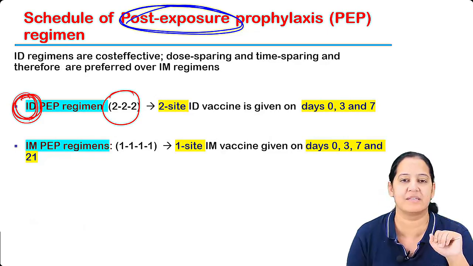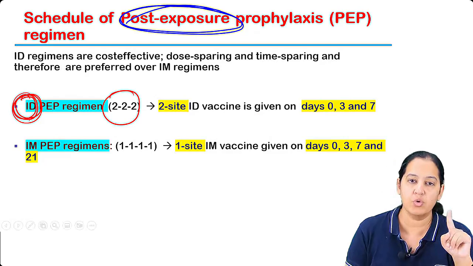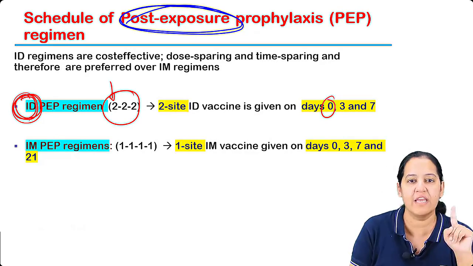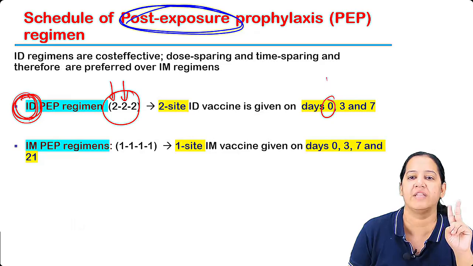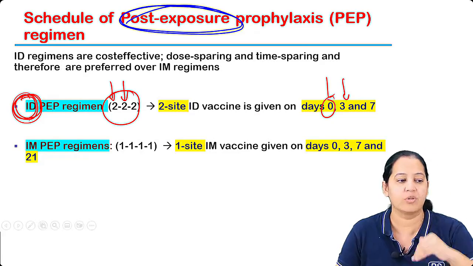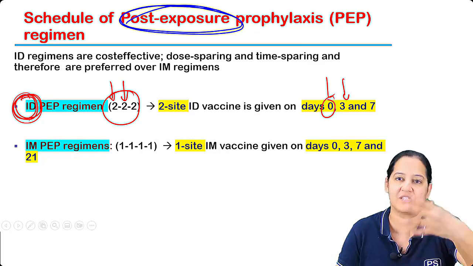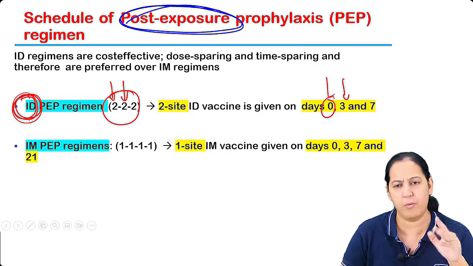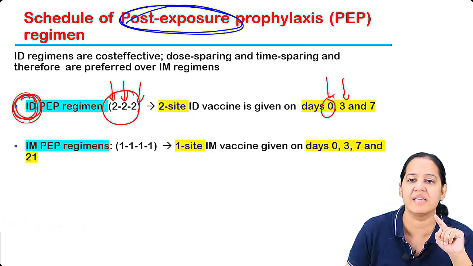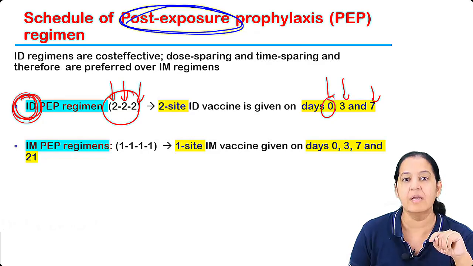So total 6 injections, 2 on one day. I will give 2 today, and day 0 is the dog bite, and 2 I will give on day 3. Just suppose today is Tuesday. Today is day 0, then 1, 2, 3. Tuesday, then Wednesday, Thursday, Friday. I will call the man on Friday, day 3 of the dog bite. And the next 2 I will give on day 7 of the dog bite. Got my point? So 2, 2, 2.